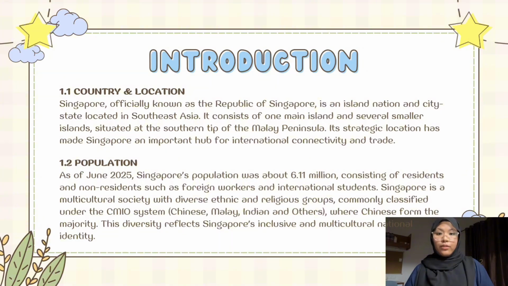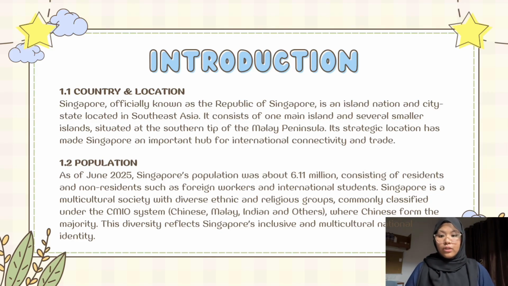Let me start with Introduction, 1.1 Country and Location. Singapore, officially known as the Republic of Singapore, is an island nation and city-state located in Southeast Asia. It consists of one main island and several smaller islands situated at the southern tip of the Malay Peninsula. Its strategic location has made Singapore an important hub for international connectivity and trade.